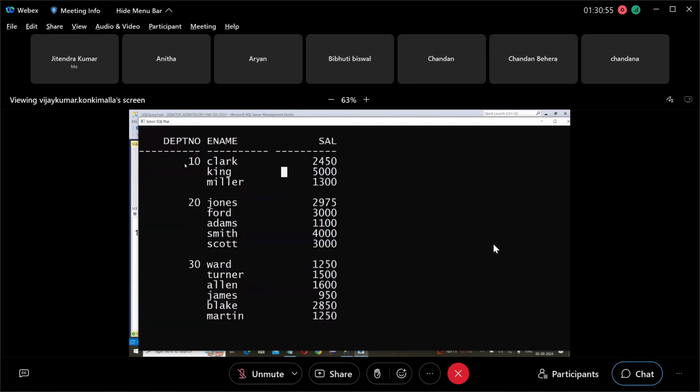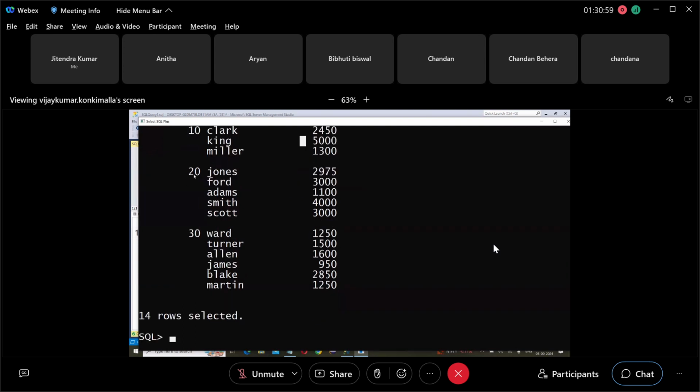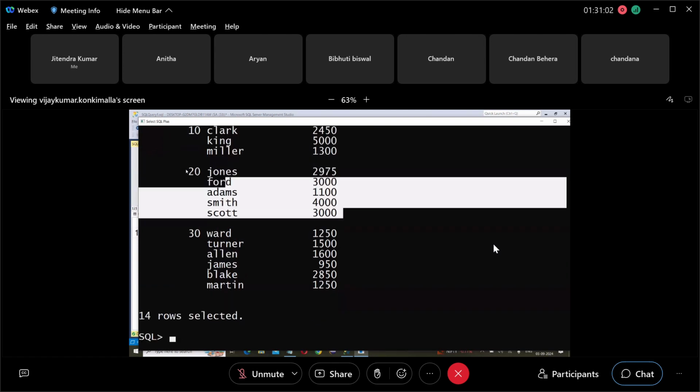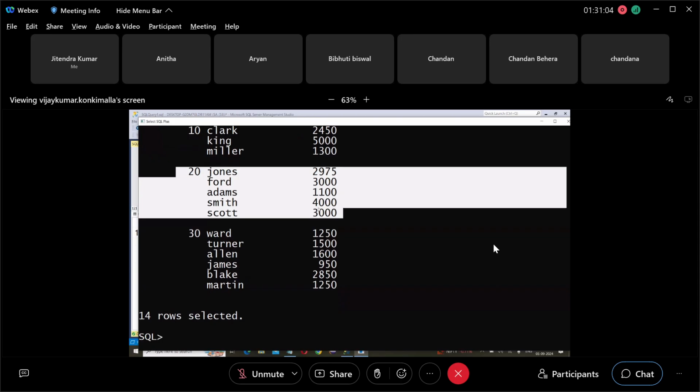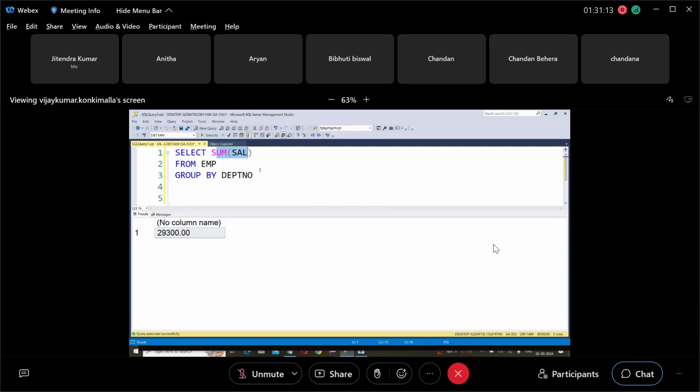It goes to this group, calculates the sum. What is the sum? 8750. It goes to this group, calculates the total. Maybe 15,000 something like this, maybe for the 30th. Suppose it applies this sum function and gets 8,800, 10,000, 9,600. But this is department total.